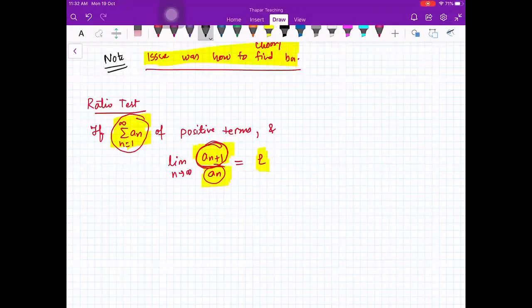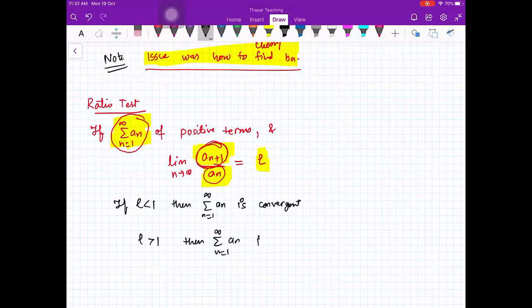Right? So this test says if L is less than 1, then sigma n from 1 to infinity an is convergent. If L is greater than 1, then sigma n from 1 to infinity an is divergent. If L equals to 1, then test is inconclusive. Inconclusive means not telling you anything. It can be convergent or divergent. Is the statement clear to everybody? Yes, ma'am.